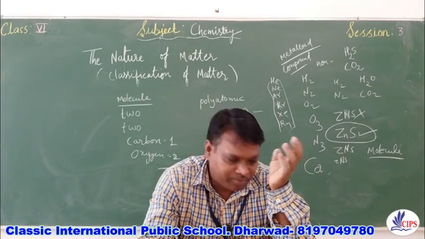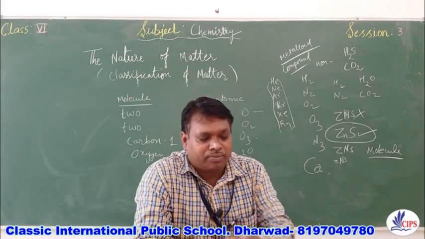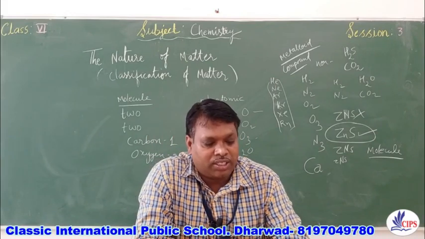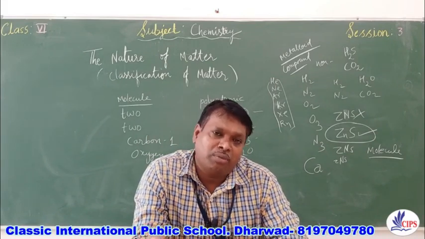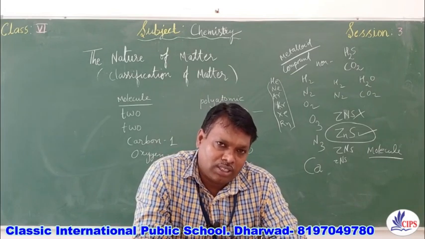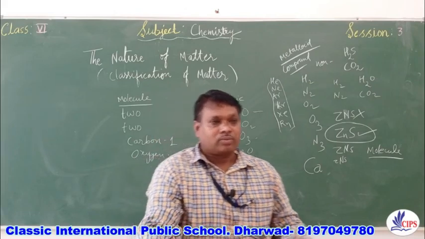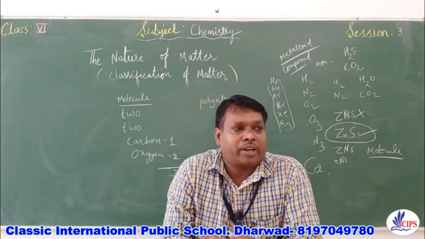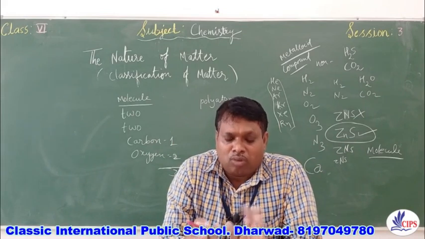Fourth one, molecule. Molecules are the smallest particles with two or more atoms which are chemically joined together. So a molecule is a combination of two or more atoms which are chemically joined.